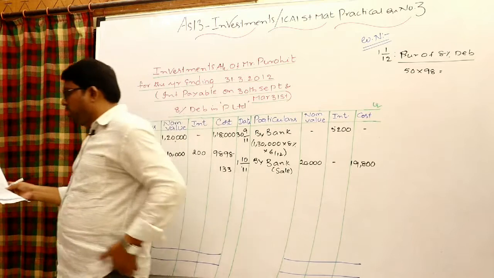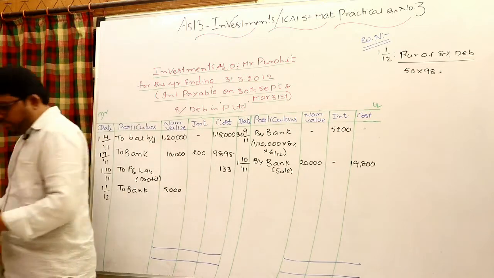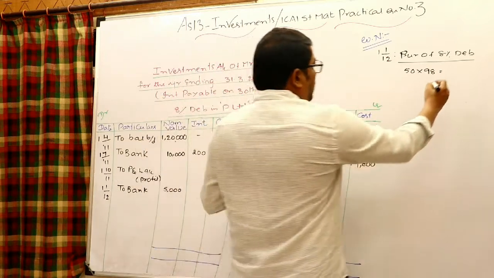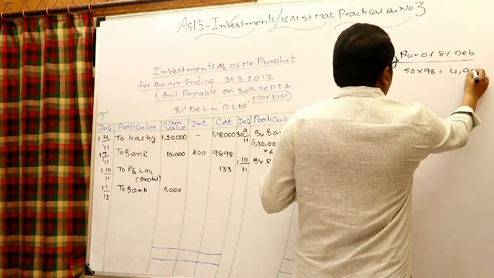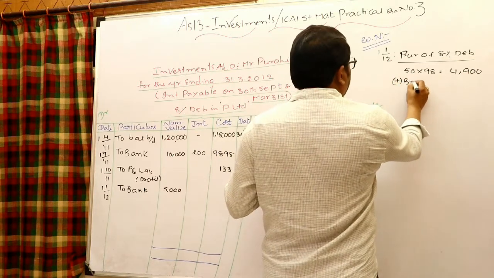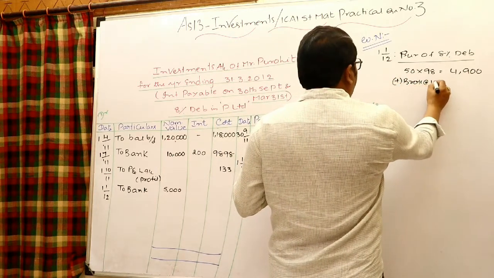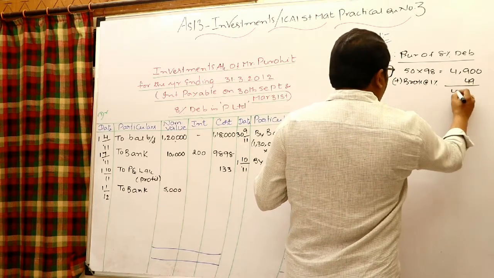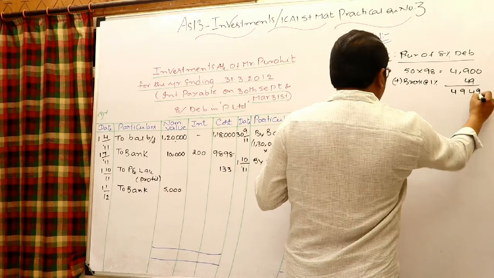Multiply 50 into 98, 4,900. Brokerage to be added, plus brokerage at the rate of 1%, 49, so 4,949.